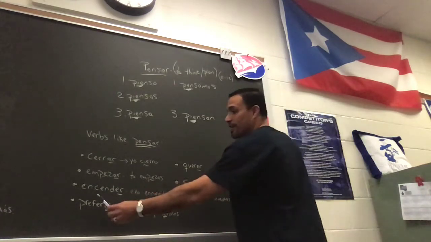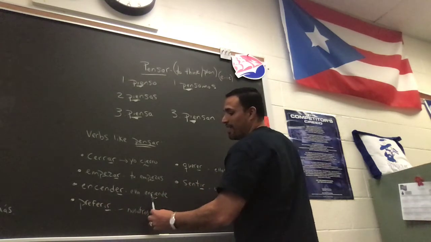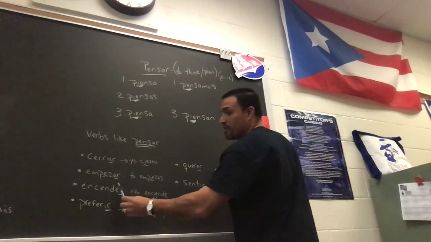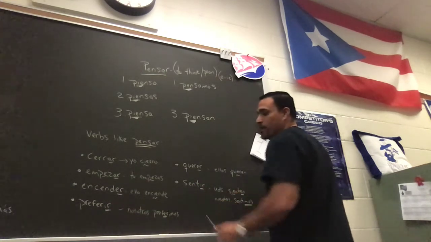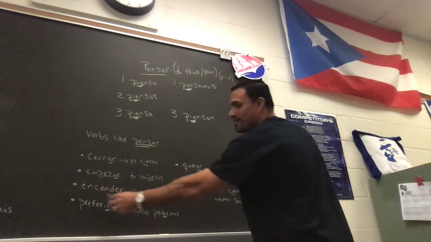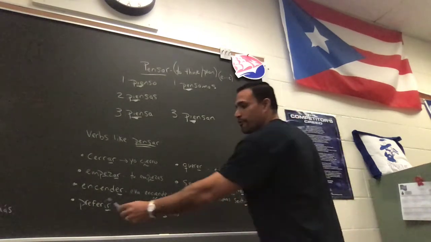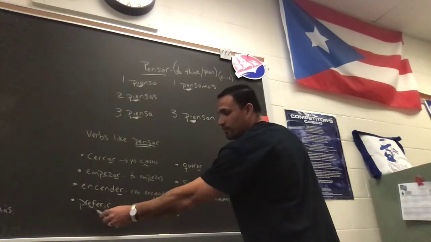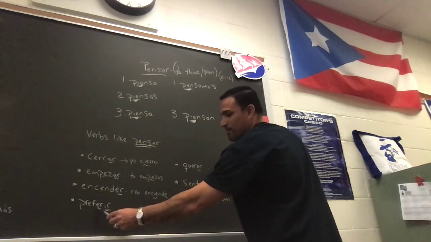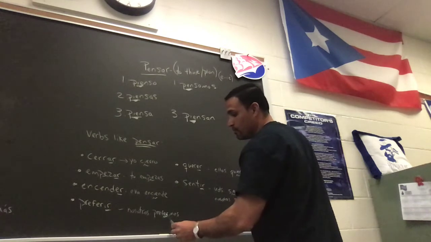All right, encender, again, this is your prefix. Here's your stem. So ella enciende. It's going to change from here, E to IE. It's an ER verb, so we drop the ER and we add our E ending. Encender means to light, like to light up or to light a fire. Preferir, to prefer. Again, this is the prefix. Look, it even says pre, P-R-E. This is the stem that is going to change.